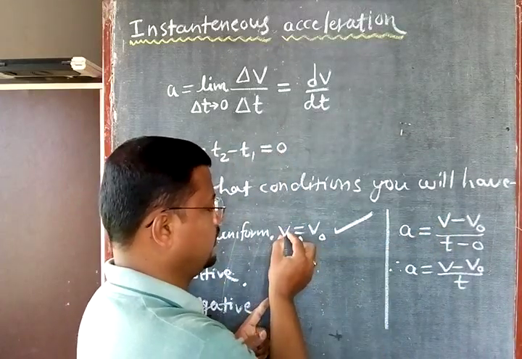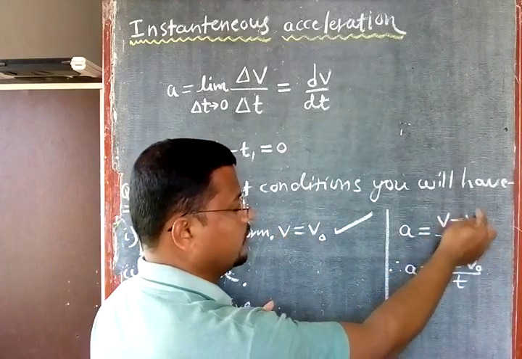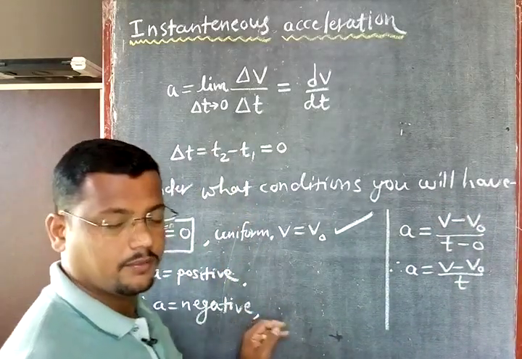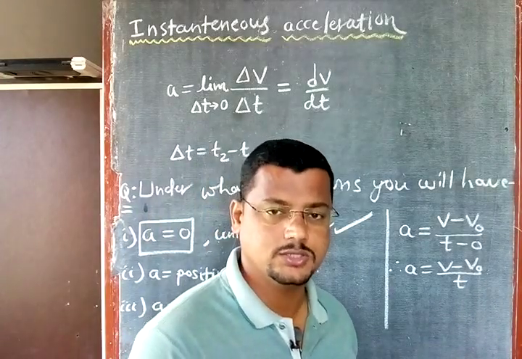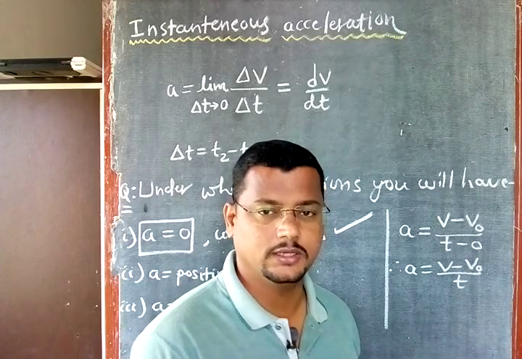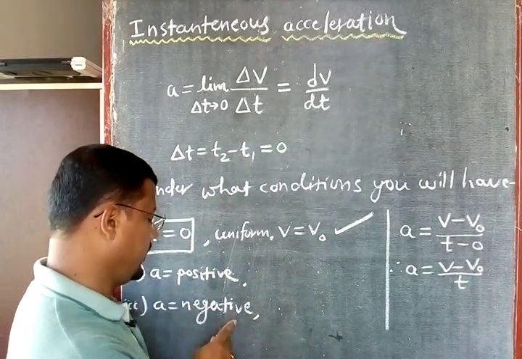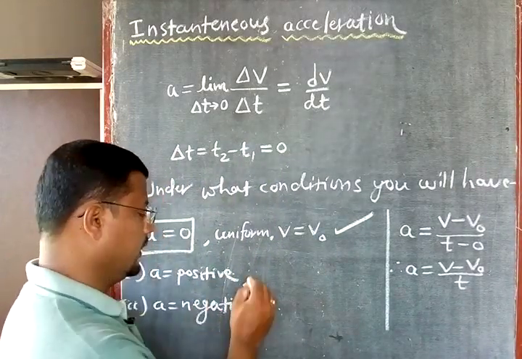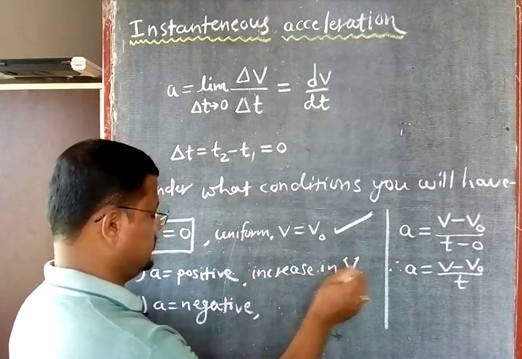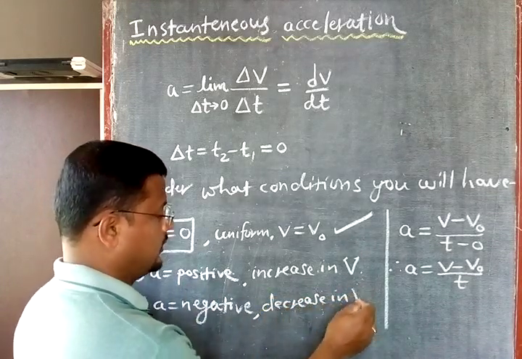You can substitute here. Taking v equal to v0, v0 minus v0, this total will be equal to 0 only, right? This is one example of acceleration 0: a car moving with uniform velocity. Now, when is a positive and when is a negative? Whenever there is an increase in velocity, a is positive, and for a decrease in velocity, it is negative.